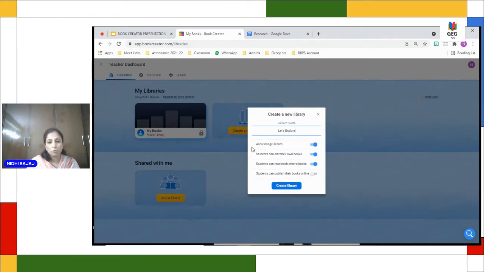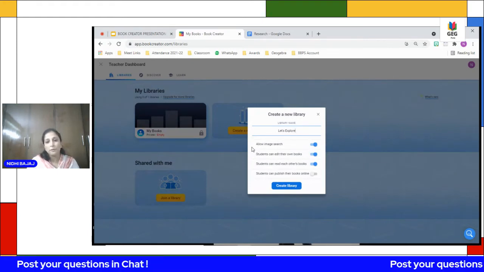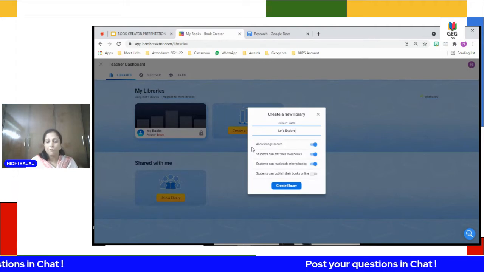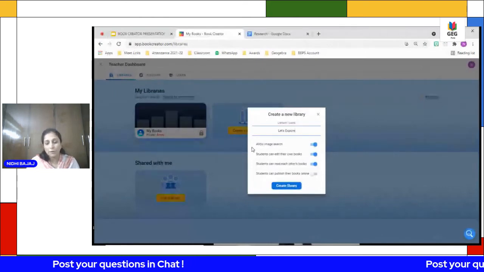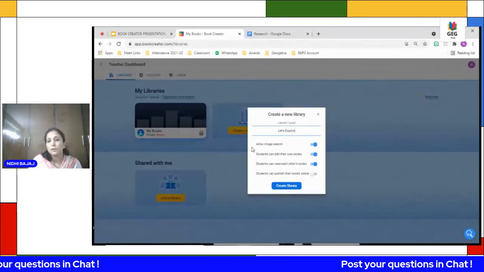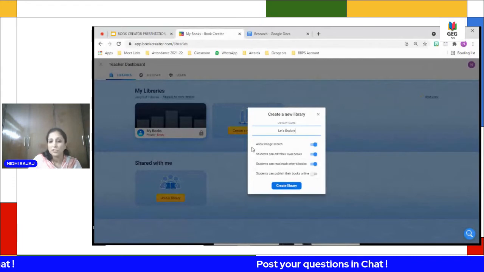Students can publish their own books. By default it is closed, so you should keep in mind that it should preferably be kept in off mode, because as an educator we should have a look first at what the students are creating before publishing. So we create a library here.